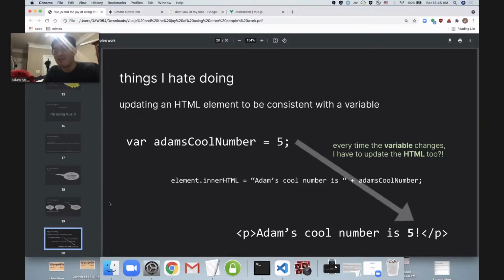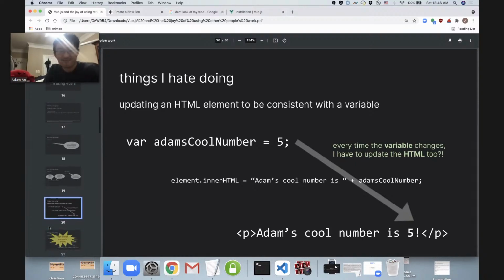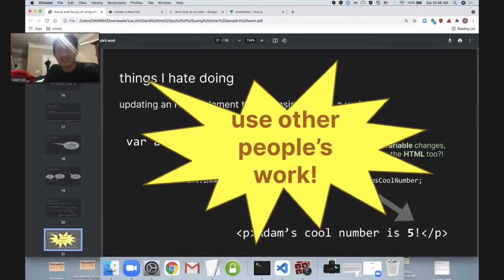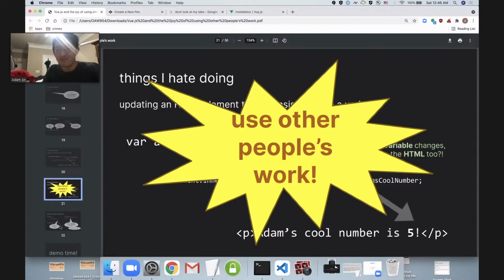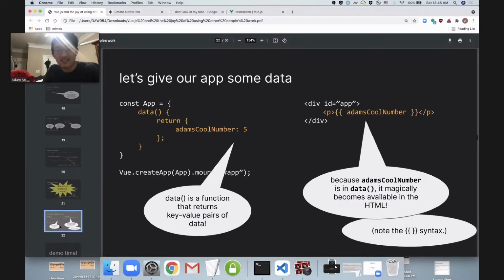But yeah, remember this slide? Remember me complaining about how much I hate updating my elements to be consistent with JavaScript variables? What's the solution? We're going to use other people's work. Remember I told you we're going to be saying that a lot today? So in order to use other people's work to do this annoying task, here's what the Vue code looks like. So let's break it down.